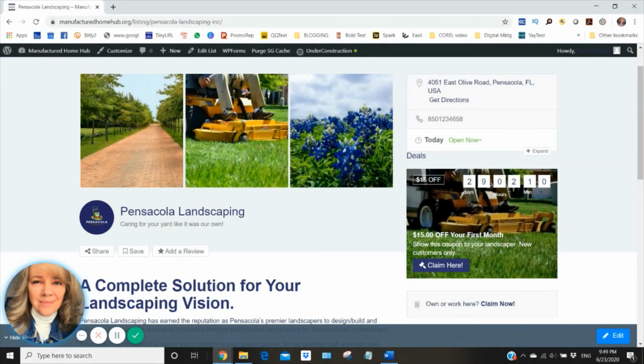So that is how you create a coupon on manufacturedhomehub.org.